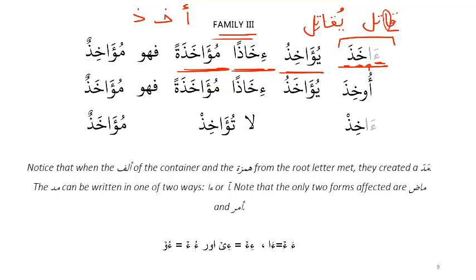When you are expressing a given verb, you say it in the past tense, then you say it in fail mudare, then you give the mastar, and then you give the fail. And before the fail, you say fahuwa and he mu'akhizun. So what does mu'akhizun mean? This is the ism fail. Remember, ism fail has a mim. So you remove the present tense indicator, put the mim dhamma, and then on the ain letter you put a kasra.